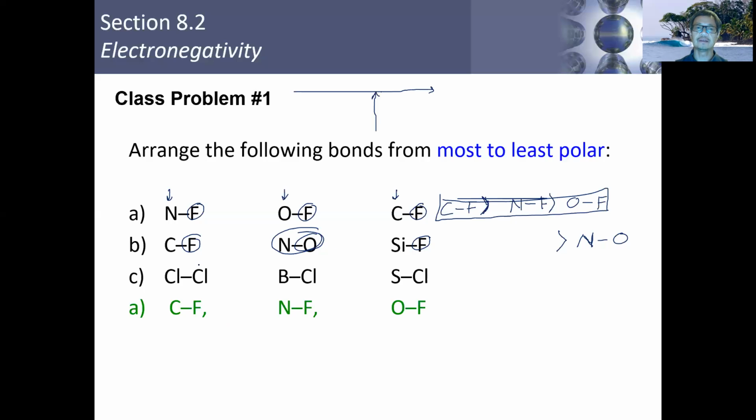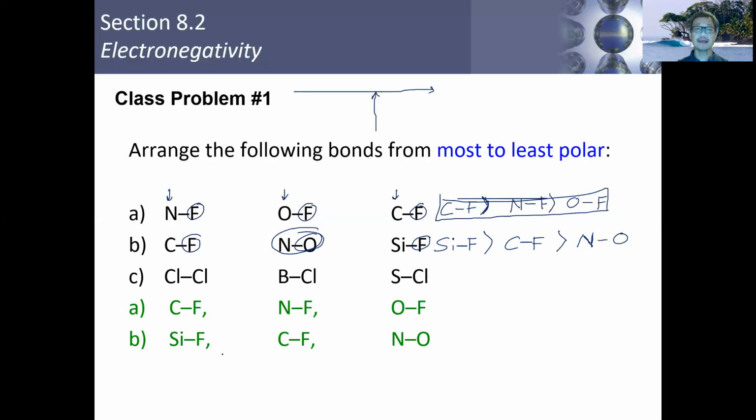Okay. And so with that said, if you take a look at carbon and silicon, they're in the same group. However, carbon is one period above silicon, so it's a little bit closer to fluorine than silicon is. So that bond will form a slightly more polar bond with fluorine than nitrogen does with oxygen. And then finally, since silicon is a little bit further away, a period down, the difference here will be greater than that between carbon and fluorine. Okay, and so that's what we see with that order there.